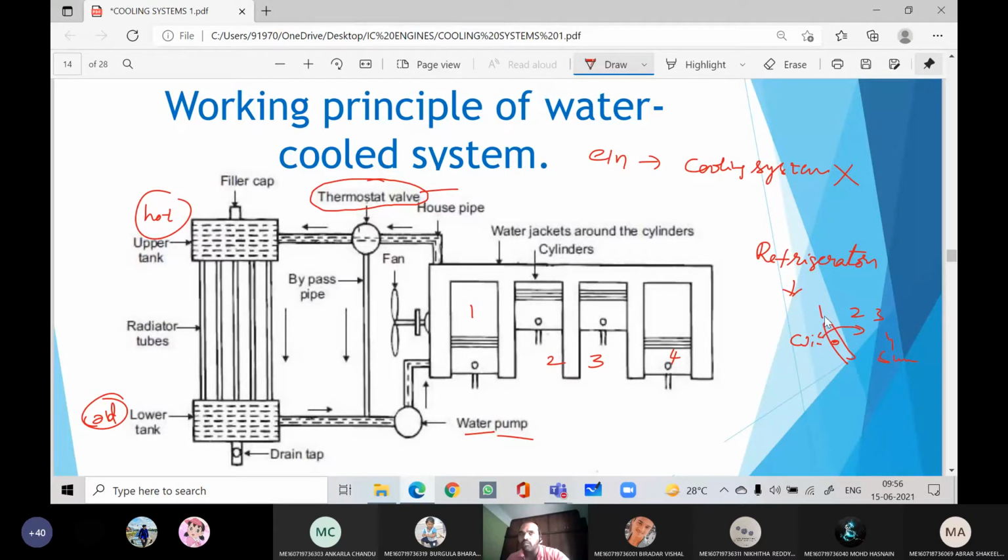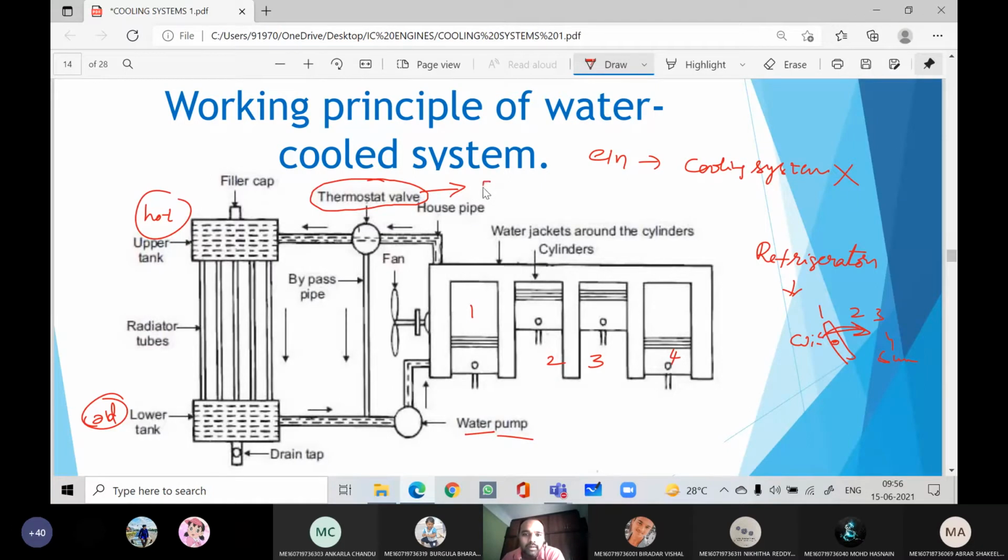Let us say if it is winter, I want to maintain a very low temperature. If it is summer, I need to maintain a higher temperature. At that time I need to rotate this knob in the clockwise direction. The more the number increases, the cooling will be more. The same way here, the thermostat valve will be designed.